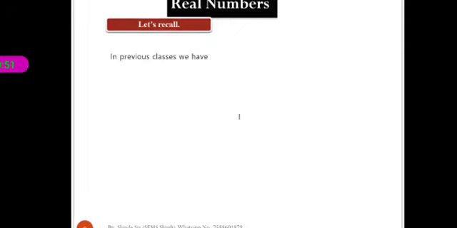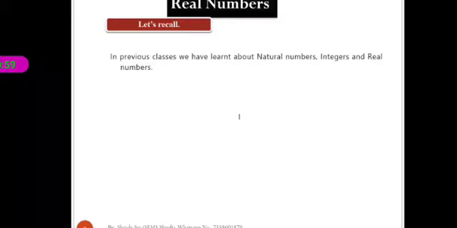Now in previous classes we have learned about natural numbers, integers and real numbers. You know the natural numbers are 1, 2, 3, 4. These are the natural numbers. Here N is equal to the set of natural numbers. In the previous lesson we saw sets.